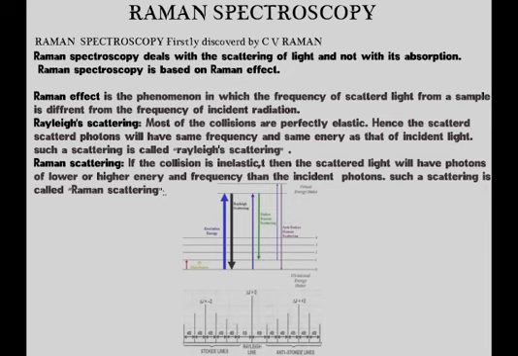In Rayleigh scattering, both scattered and incident light have the same frequency and energy, but here it is not like that. Such a scattering is called Raman scattering, and the diagram below clearly shows the frequency and energy of the scattered light.